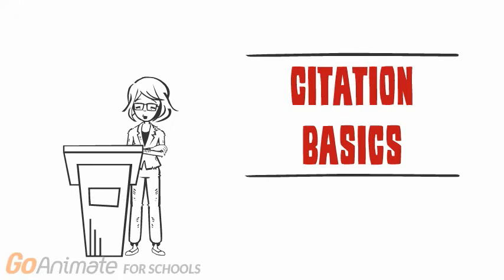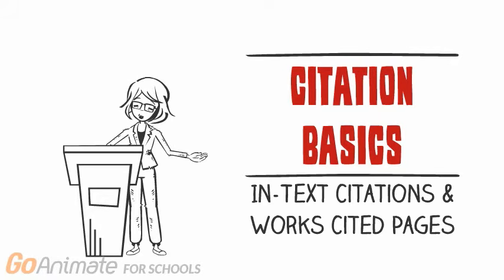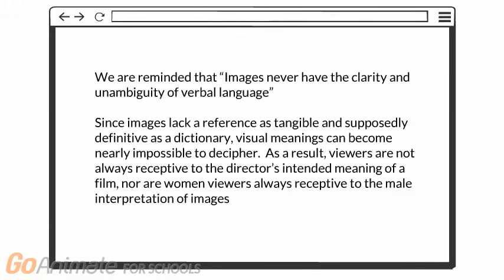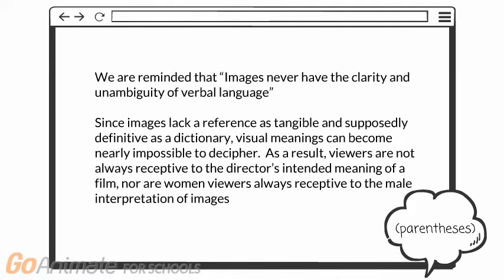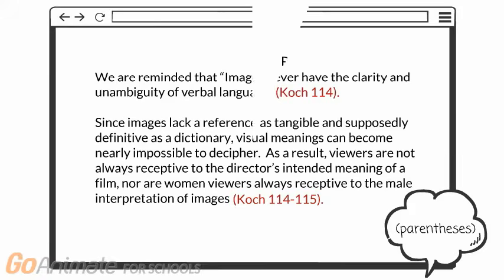When professors talk about citing sources in a research paper or project, they're actually asking you to do two things. They're asking you to make in-text citations and a works cited page. In-text citations appear in the body of your paper, usually in parentheses. You use them after a direct quote, a paraphrase, or when you mention someone else's ideas or research.